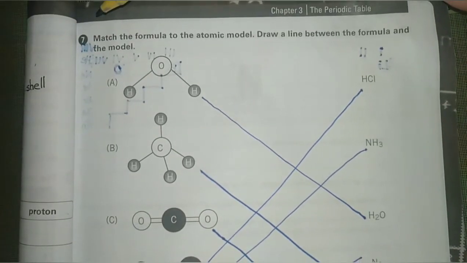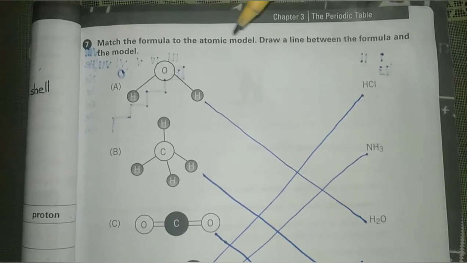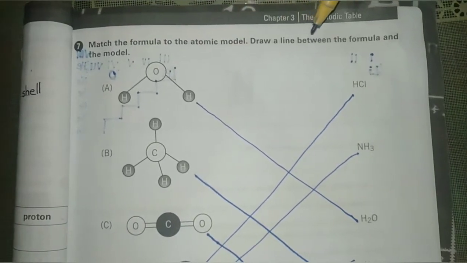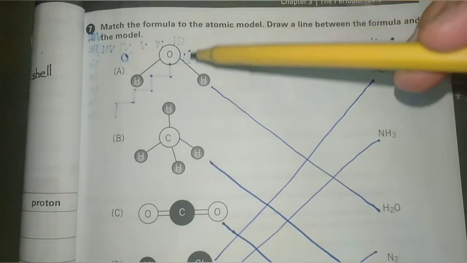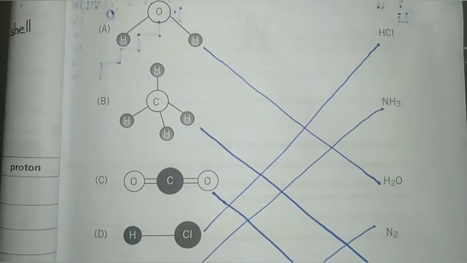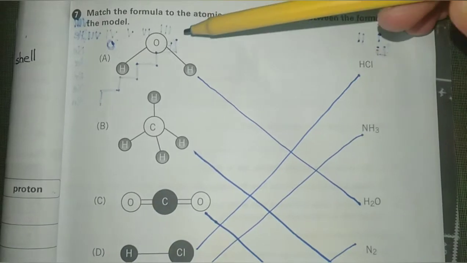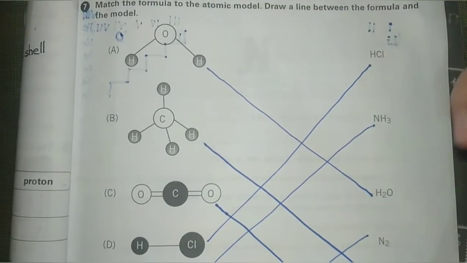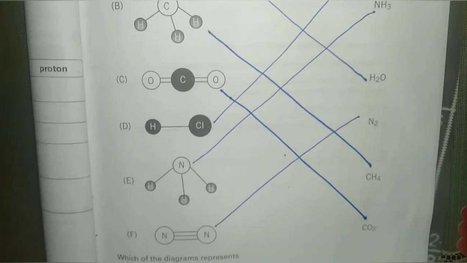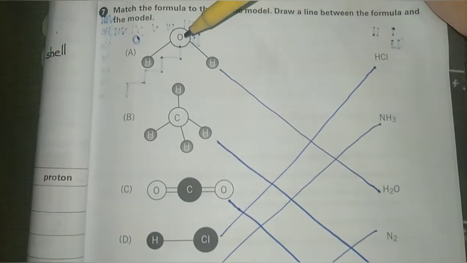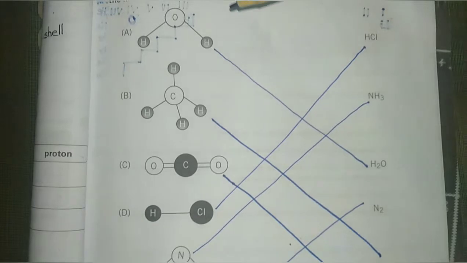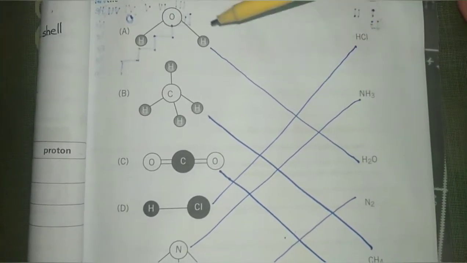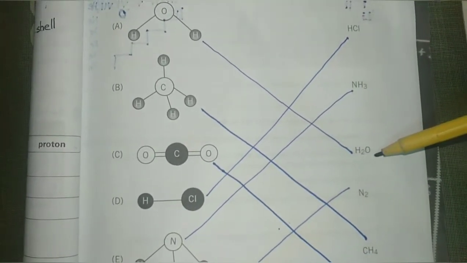Question number 7. Match the formula to the atomic model. Draw a line between the formula and the model. Beta, these are the models of different molecules and we have to match them with their formulas. These are the formulas. Model A indicates one oxygen atom that is bonded to 2 hydrogen atoms. It is the molecule of water having formula H2O.